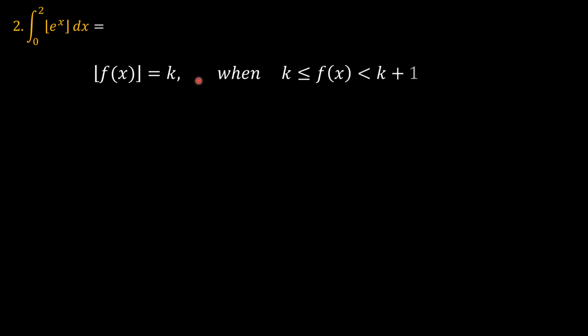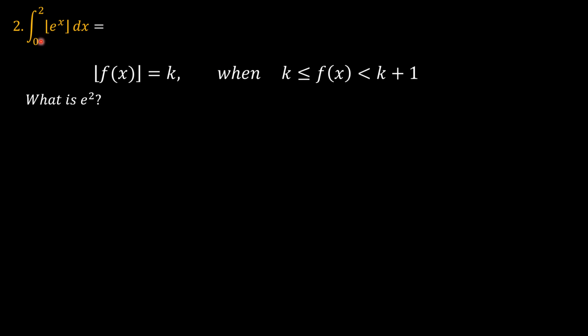So another interesting problem: the definite integral from x equals 0 to x equals 2 of the floor function of e to the x. So going back to the definition of the floor function, f(x) is equal to k when f(x) is greater than or equal to k and less than k plus 1. So first of all, let's think about the limits.